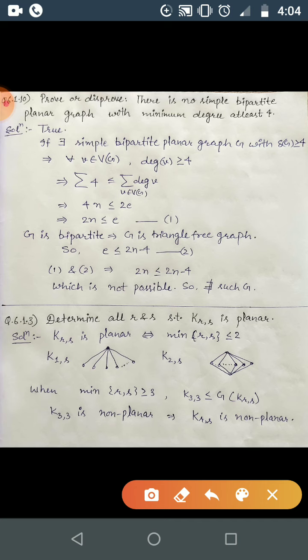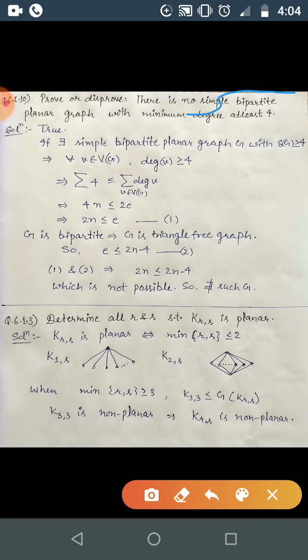Suppose there exists some graph which satisfies all these properties. That is, there exists some simple bipartite planar graph with minimum degree at least 4, which is what we have to show does not exist.